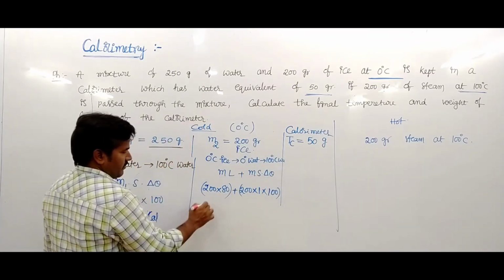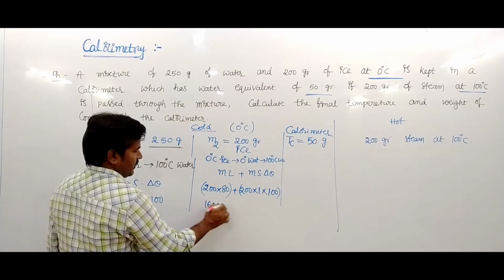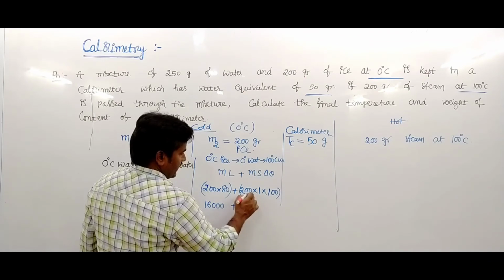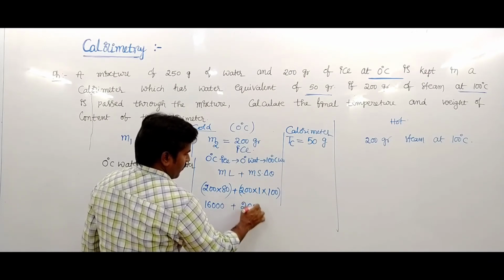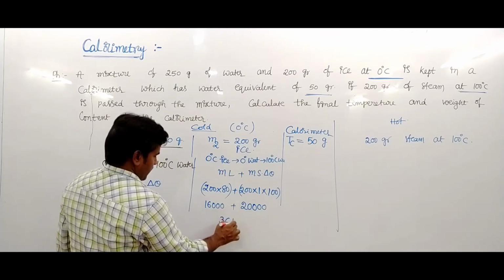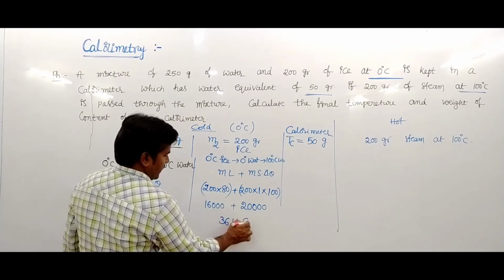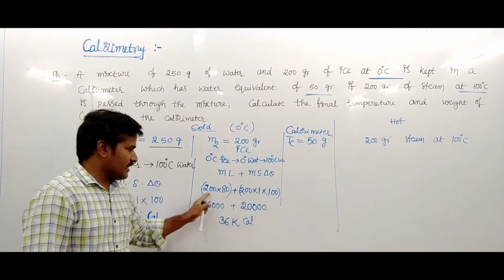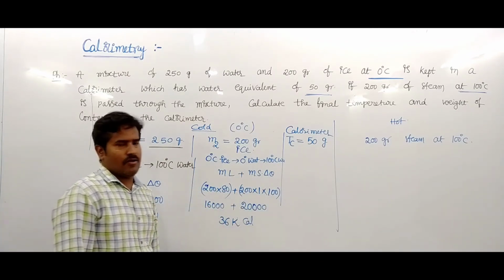Its value becomes 16,000 plus 20,000, so it is 36 kilocalorie.